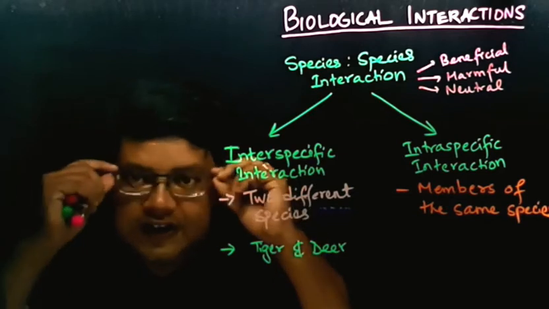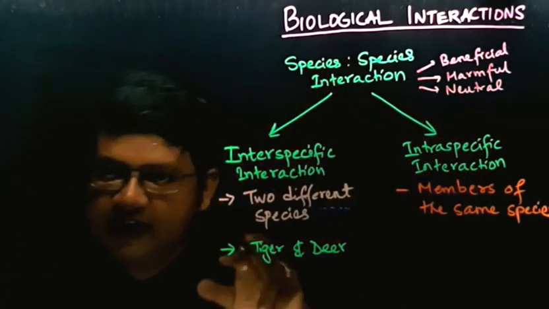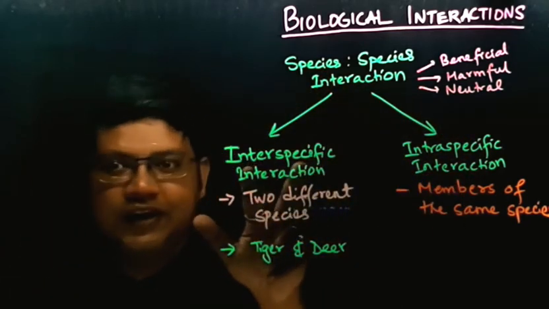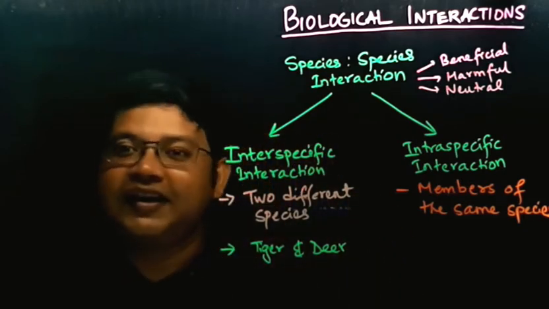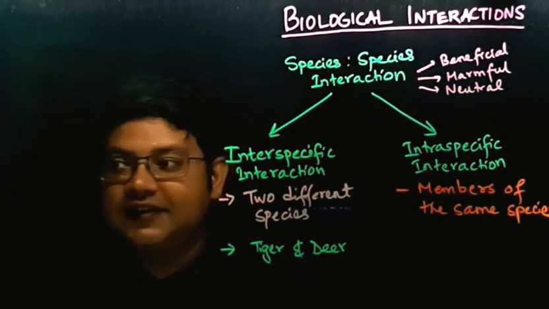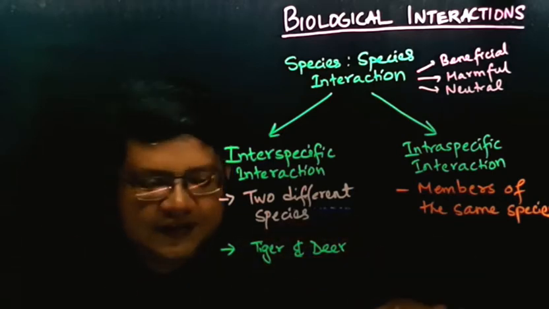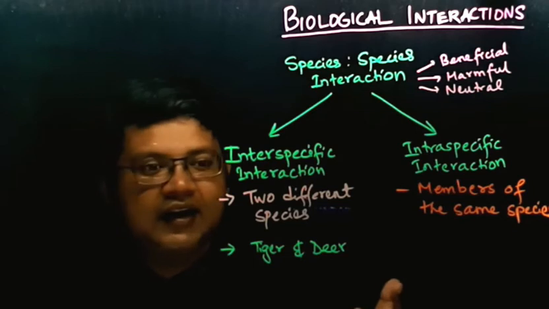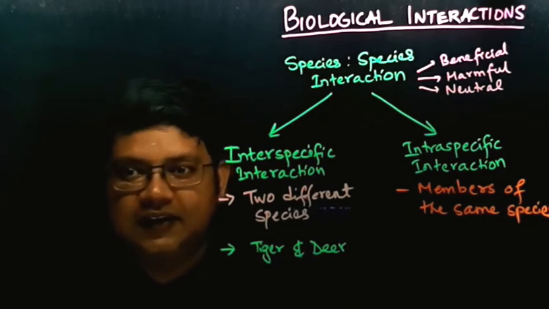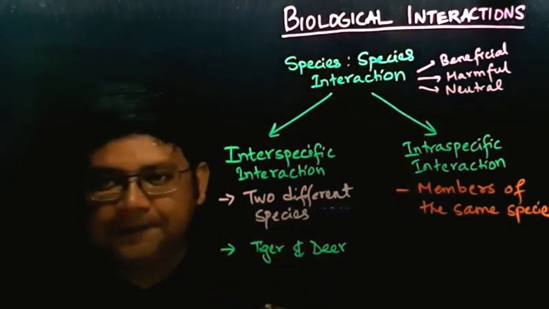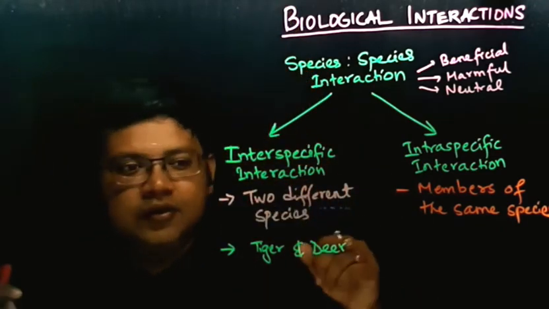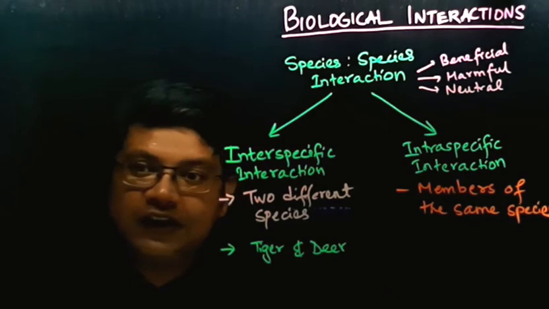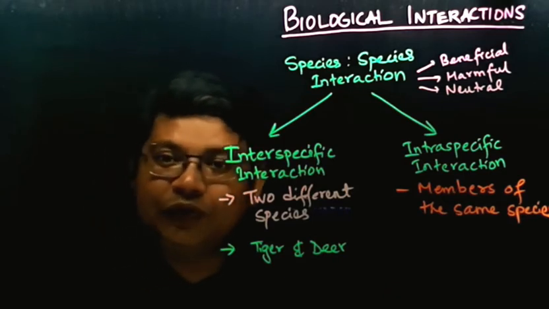I hope you have understood that there are two types of interactions between animals or between species. Between plants also there are interactions. Let us say there is a forest, and there are species of plants and they compete for sunlight. You will see plants growing towards sunlight. They also compete for the nutrients present in the ground.